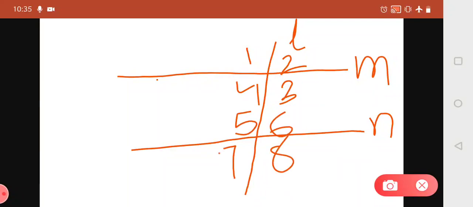Now according to our definition, what are corresponding angles? Angles on the same side of the transversal, and we have to skip one angle. Either you have to select the pair as one exterior angle and one interior angle. So if we select angle 1, we have to take angle 5. We have skipped this angle 4. And you can see one is an exterior angle, another is an interior angle.